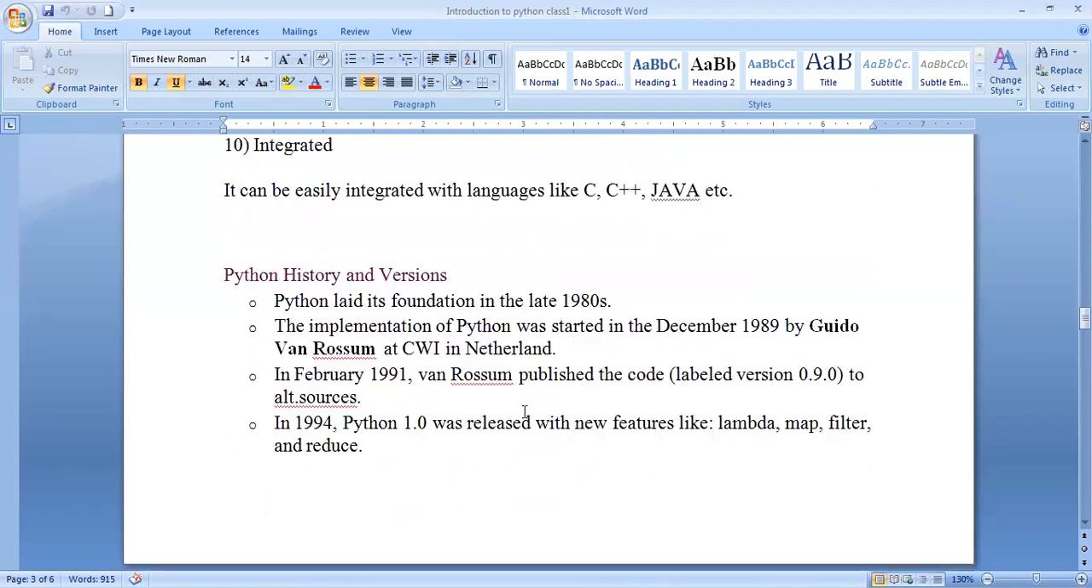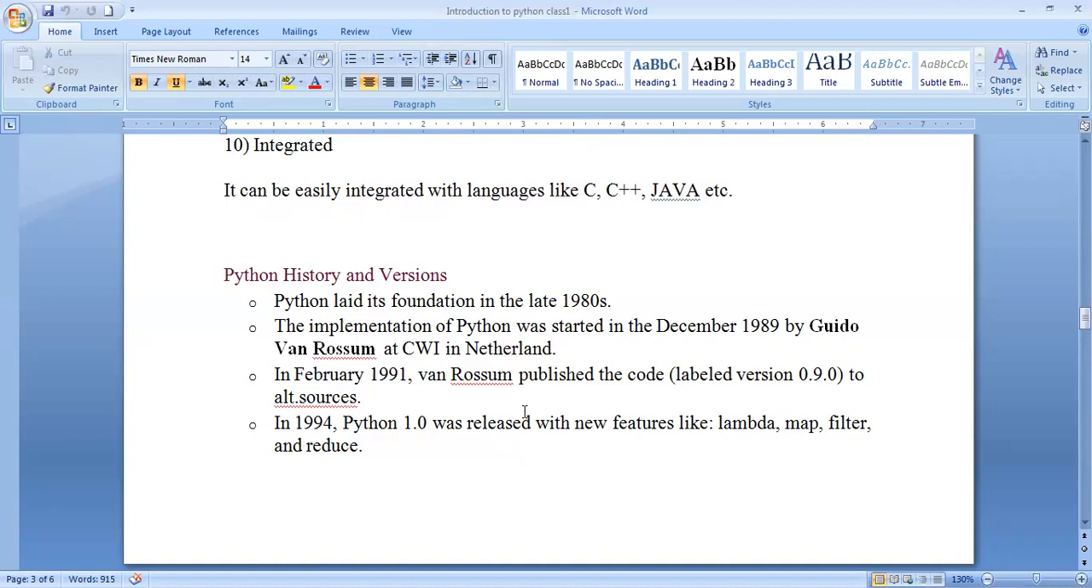Coming to the history, how Python came into existence. Now you need to know this point. Python laid its foundation in the late 1980s. In between the 1980s, so many developments came into existence. But at last, in December 1989, Guido van Rossum developed Python at CWI in the Netherlands. CWI is one of the institutes located in the Netherlands. After 1989 also some more developments happened. Like in February 1991, he published the code to other sources.